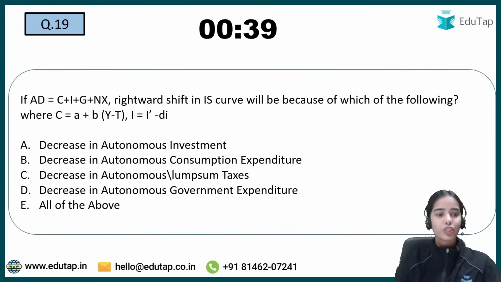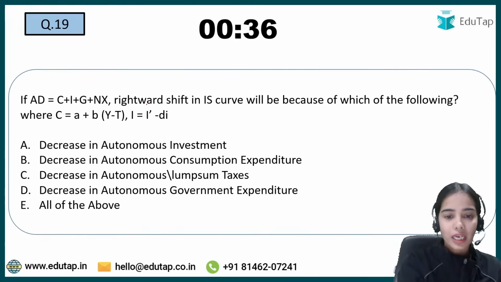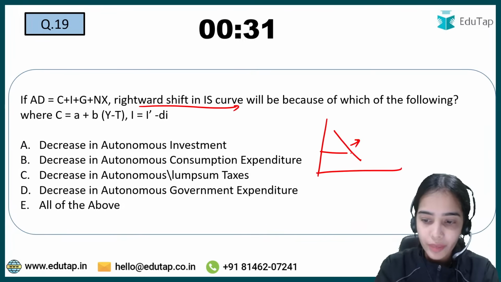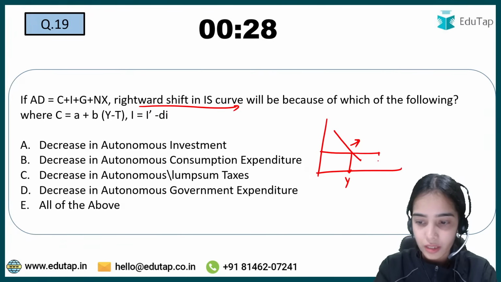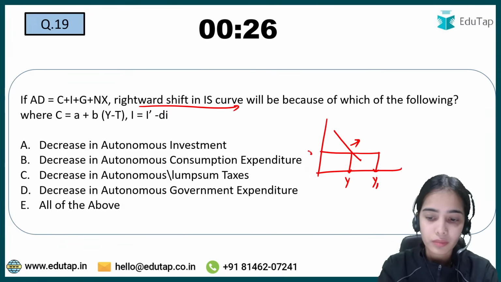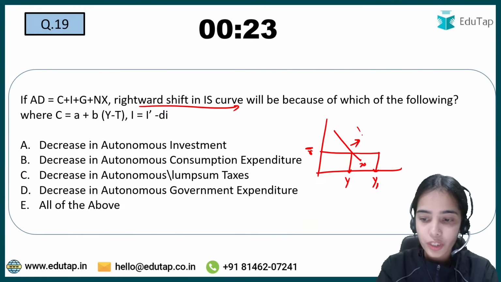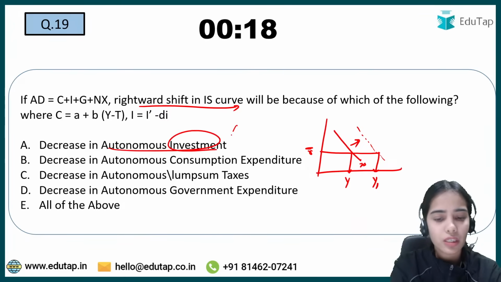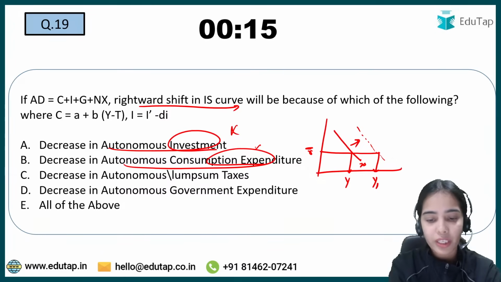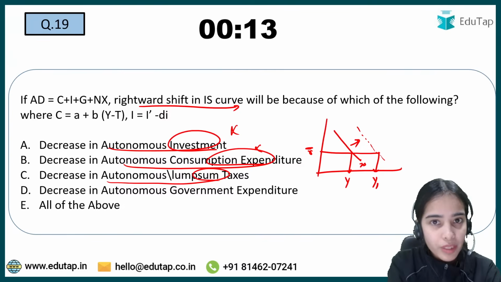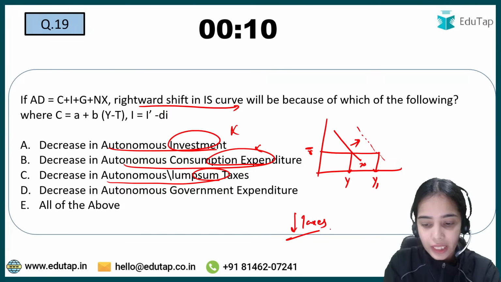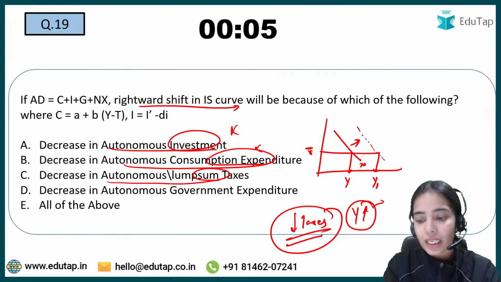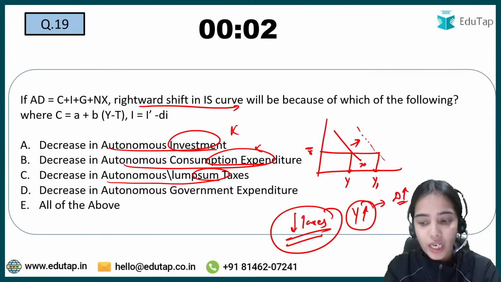Chalo, coming to the next question. If aggregate demand increases, there is a rightward shift in the IS curve. So at the same rate of interest, the level of income will increase. The level of income will increase because of a decrease in autonomous investment? No. Because of a decrease in consumption expenditure? No. Because of a decrease in lump sum taxes. When taxes are decreasing, people will have more money to spend. More money to spend means there will be more demand, more production, and more income.